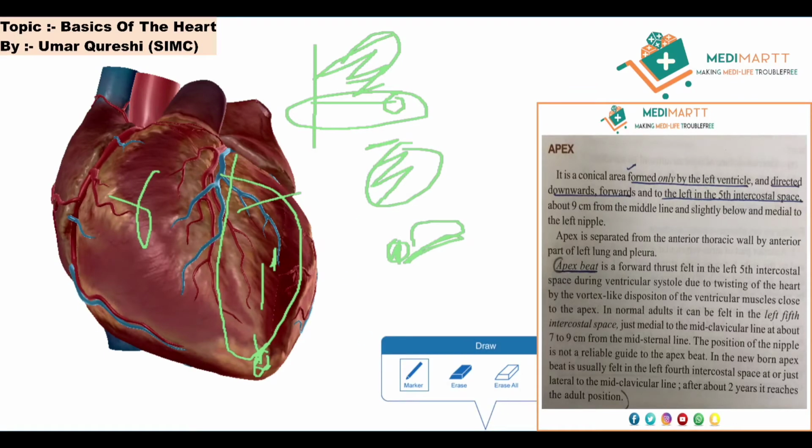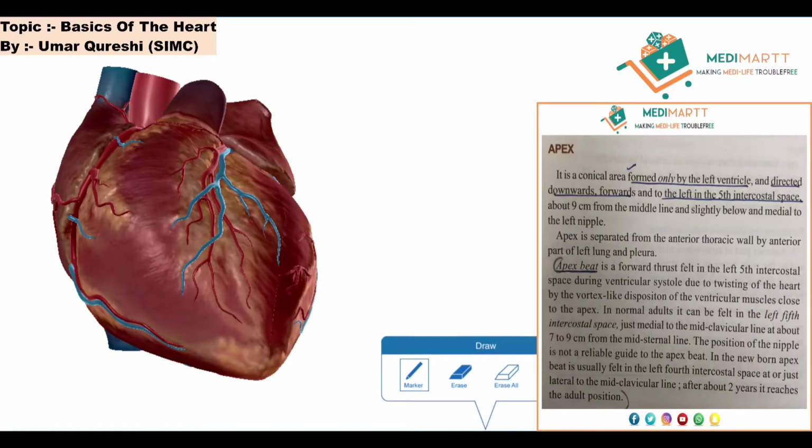Now in normal adults, it can be felt in the left fifth intercostal space. I already told you it is felt in the left fifth intercostal space from the mid sternal line. Here, what is mid sternal line? I already told you there is a sternum, and there is a midline which is cutting the whole of the body into two different parts, and it is also cutting the sternum into two different parts. So the apex beat in adults is felt in the left fifth intercostal space from the mid sternal line. We can call it the mid sternal line, and we can also call it the midline.